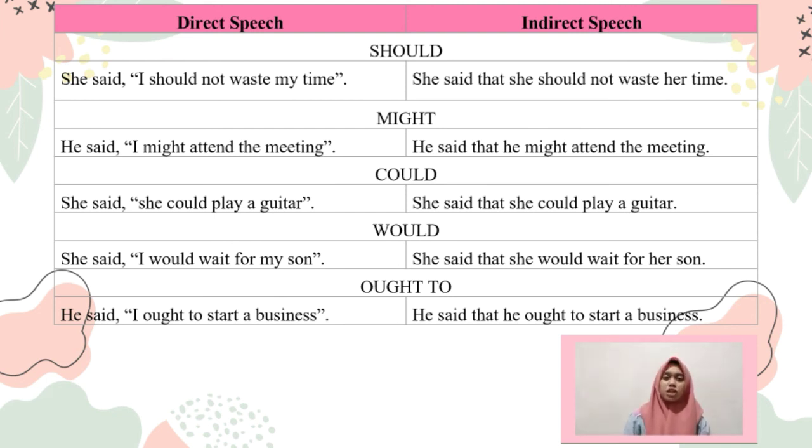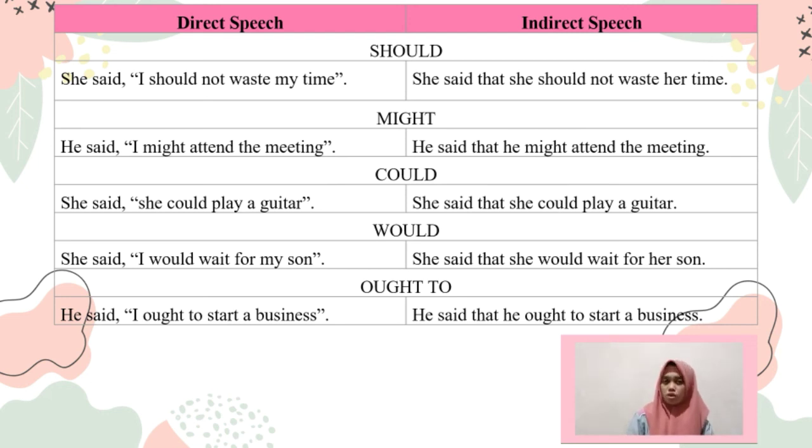The modal might, for direct speech: he said, "I might attend the meeting." For indirect speech, he said that he might attend the meeting. The modal could, for direct speech: she said, "I could play a guitar." For indirect speech, she said that she could play a guitar.